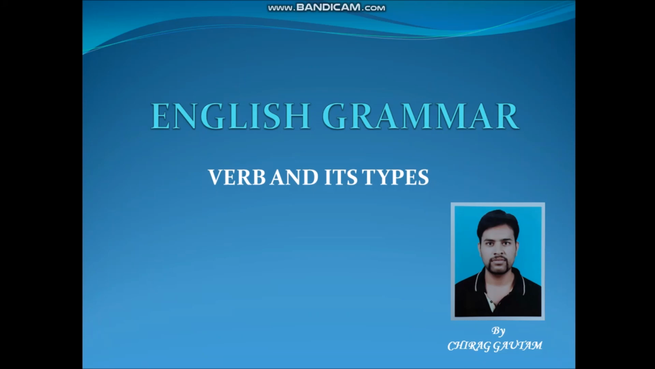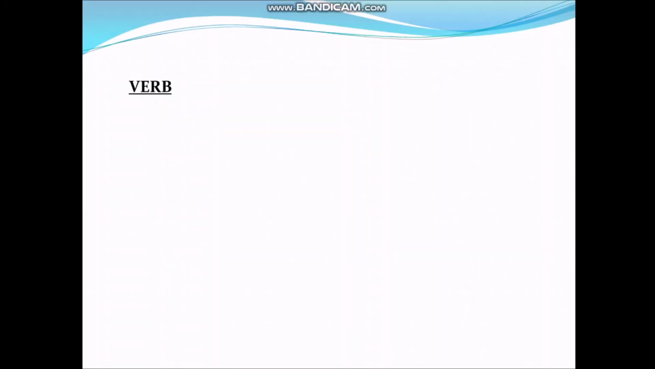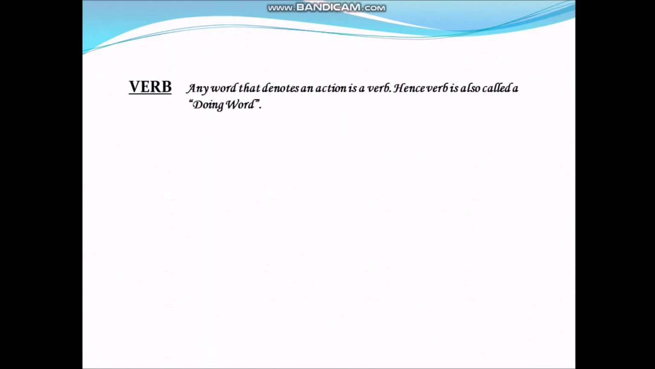Now see, verb. What is verb? Any word that denotes an action is verb, and verb is also called a doing word. It means any word that describes an action. For example, look, move, run, write, speak, think, etc. Here all these words are indicating any type of action.